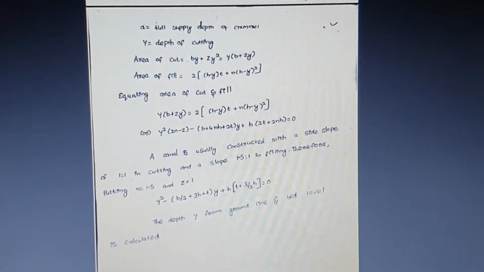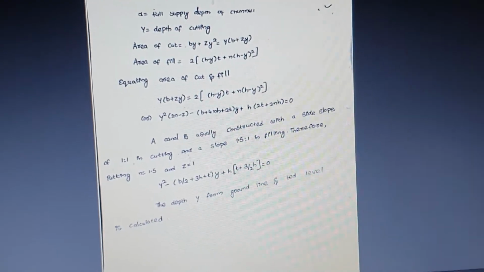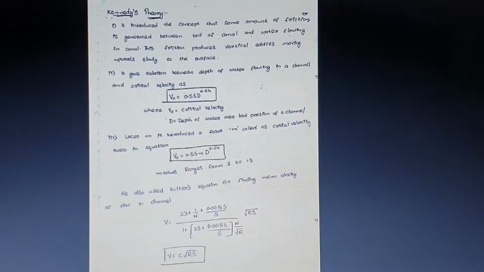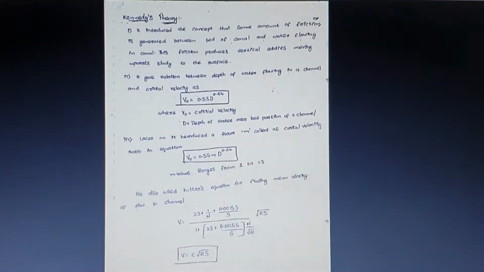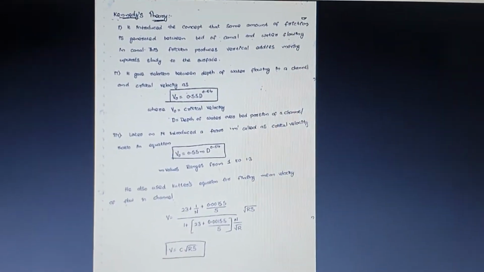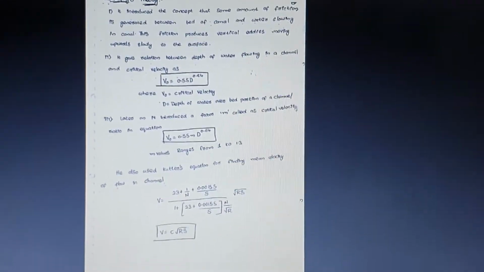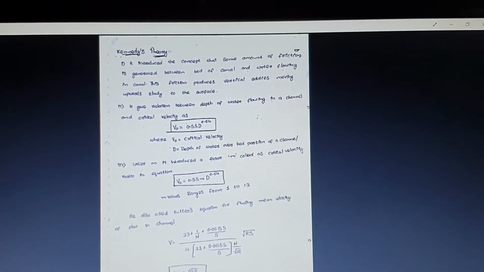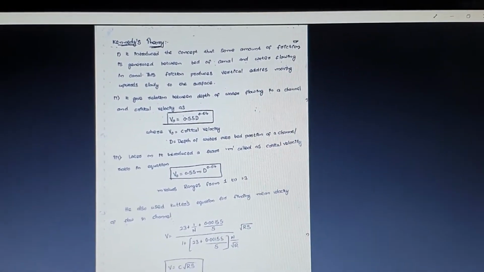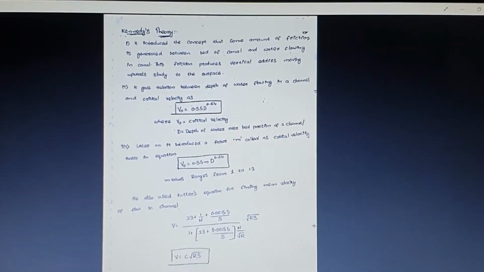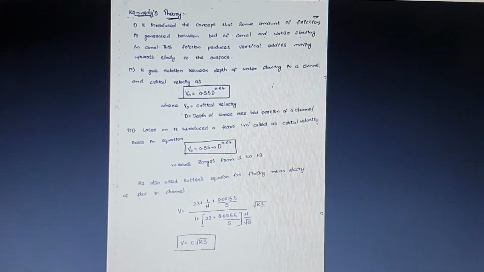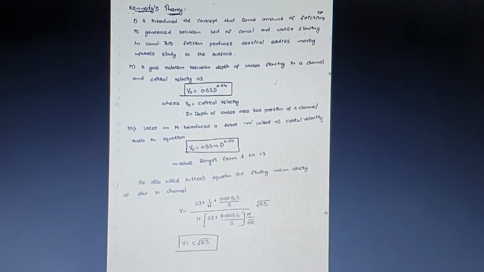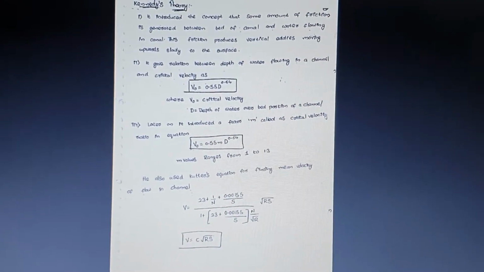So from this unit, please don't forget to practice this problem and equation. The next topic in your first unit is about Kennedy's theory. The assumptions of Kennedy's theory are important, and the differences between Kennedy's theory and Lacey's theory is also an important question for your internals. And from your first unit, you will get questions on either Kennedy's or Lacey's theory problem in your externals. So first we will see what the assumptions of Kennedy's theory are.